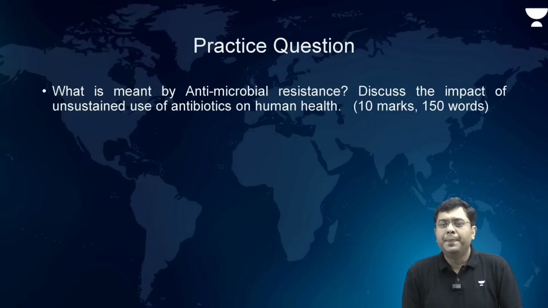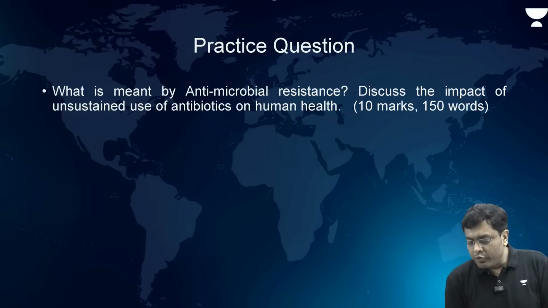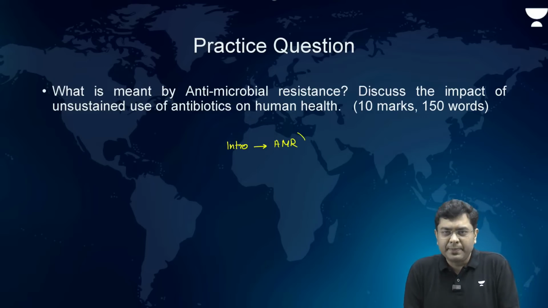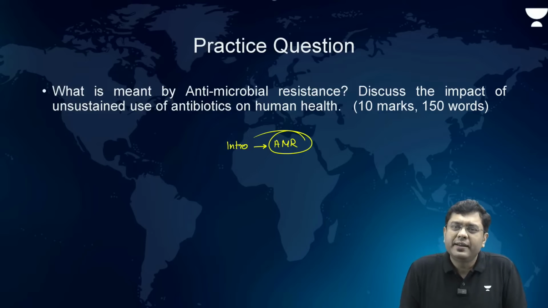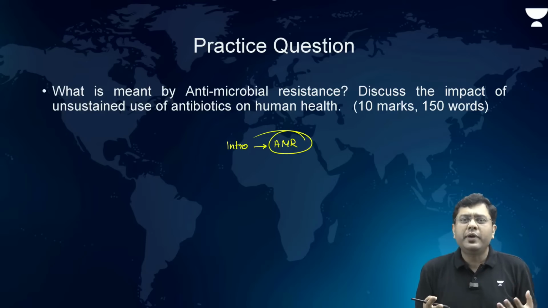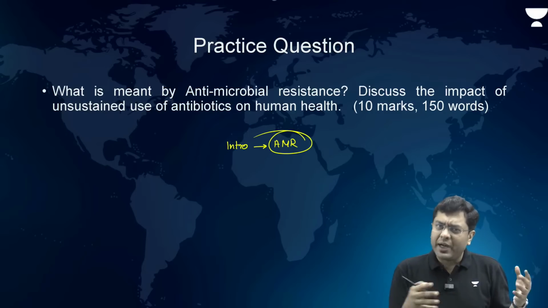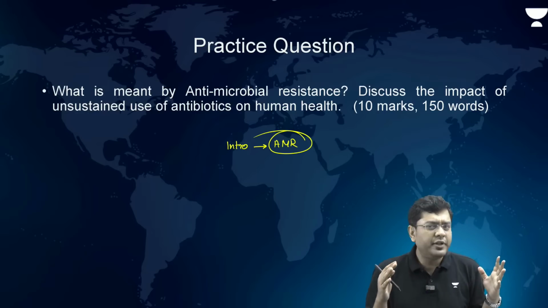Okay? Now, let us take a look at the question. What is meant by antimicrobial resistance? Discuss the impact of the unsustainable use of antibiotics on human health. So, here in the intro you have to talk about antimicrobial resistance. What is meant by antimicrobial resistance? It is the natural resistance developed by the pathogens as a consequence of continued and unsustainable use of antibiotics. Draw the flowchart that we have indicated in the image immediately after the introduction.